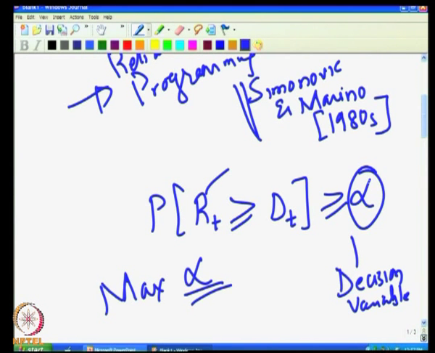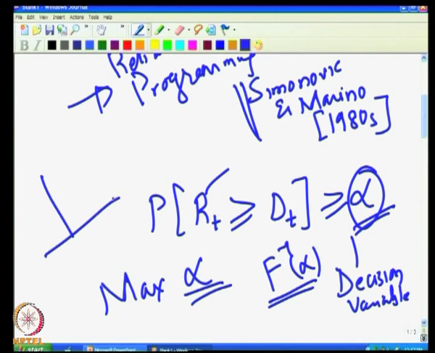Now, this turns out to be a non-linear optimization problem, because R_t is a function of Q_t. With alpha being a decision variable, because of the deterministic equivalent you will get these constraints in terms of F inverse of alpha, and those F inverse of alpha will be non-linear values, because you are talking about a CDF there.